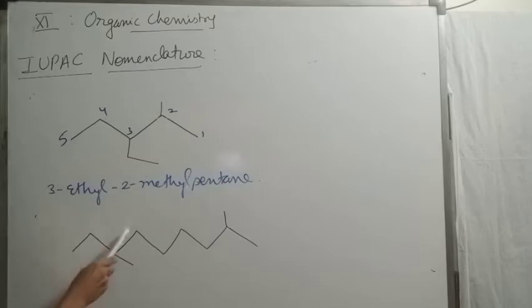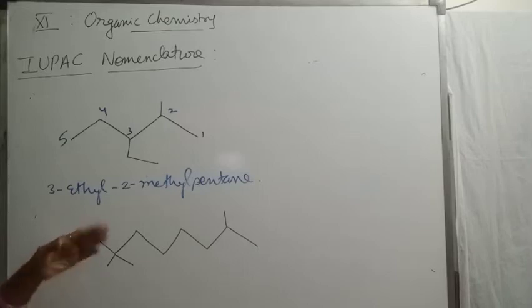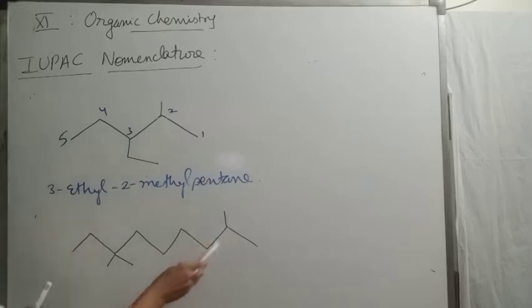1, 2, 3, 4, 5, 6, 7, 8, 9. Children, you will get only a 9 carbon chain, wherever you come from. 1, 2, 3, 4, 5, 6, 7, 8. This side is 8, so this is a 9 carbon chain.